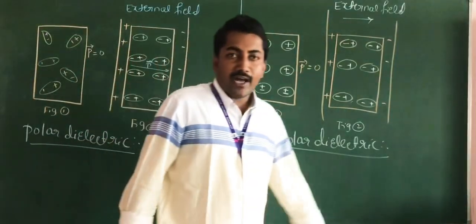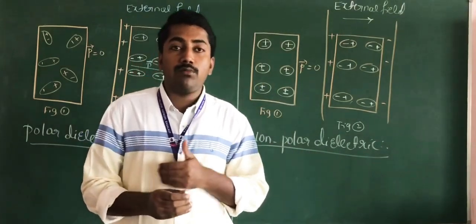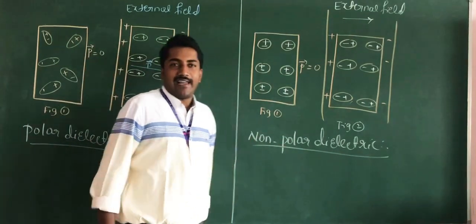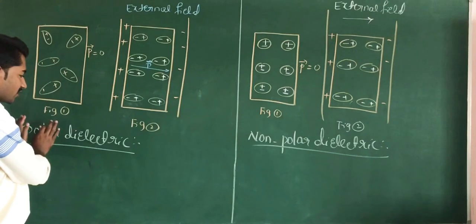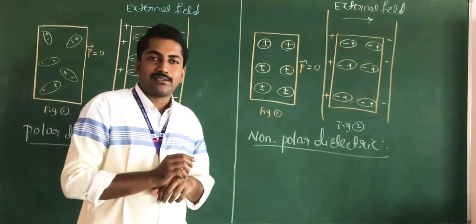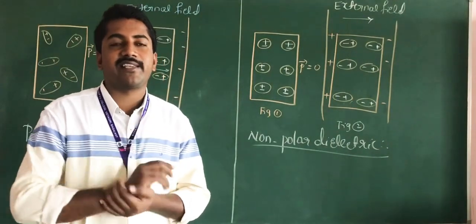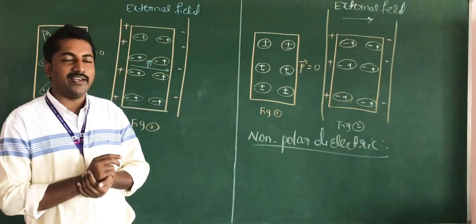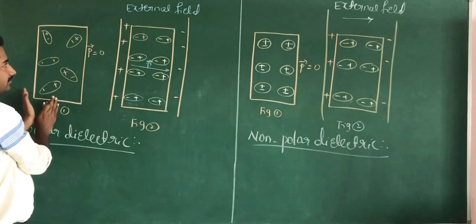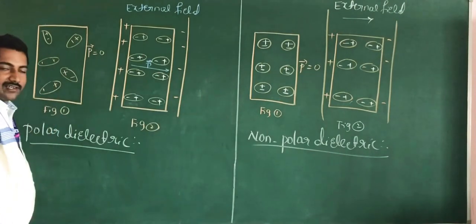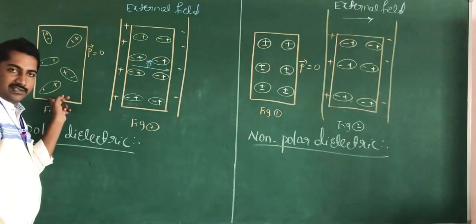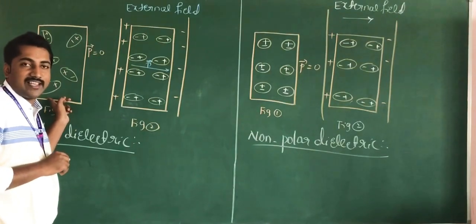Okay dear students, now we will see how the net dipole moment is produced in case of polar dielectrics and non-polar dielectrics. Here, this is a polar dielectric. In polar dielectrics, the molecules are in unsymmetrical shape, and the dipoles are arranged in an unsymmetrical way. Without an external electric field, the dipoles are arranged irregularly.